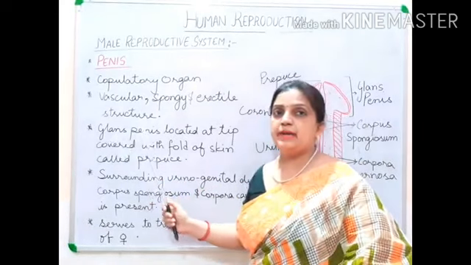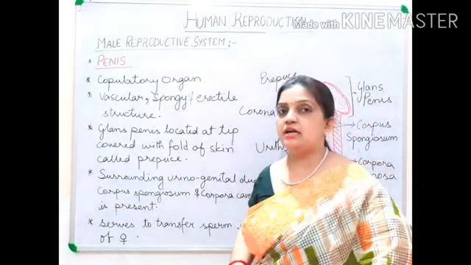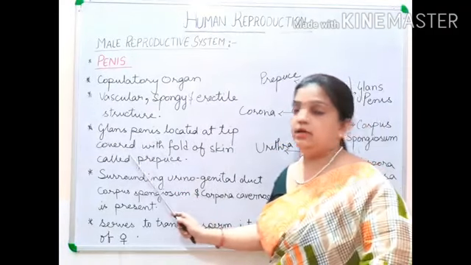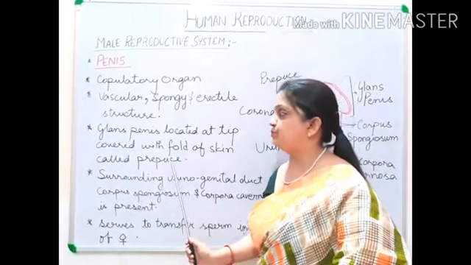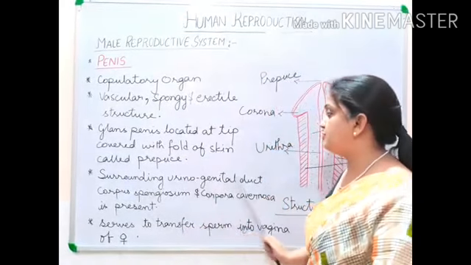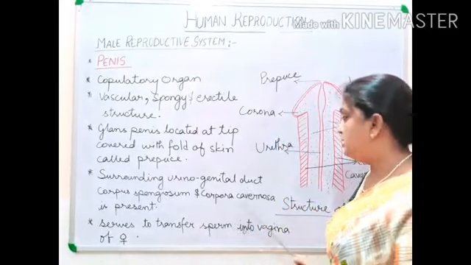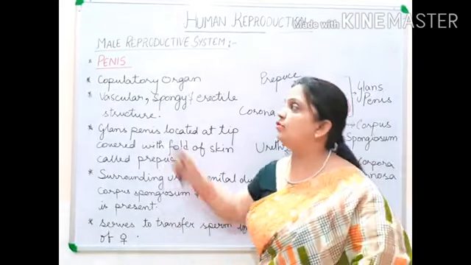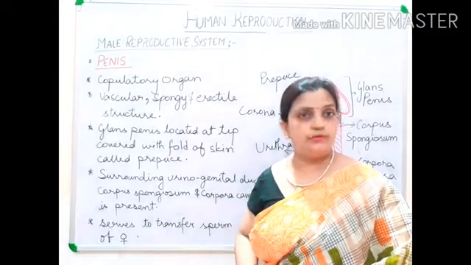Then the glans penis. Just now in the last topic of urethra we discussed that the last part of the penis is glans penis. So this glans penis is located at the tip of the penis, covered with a fold of skin called prepuce. This we will understand with the help of a diagram. Now surrounding the urinogenital duct are corpus spongiosum and corpora cavernosa. These are the two parts present in the penis. So these two points, children, we need to understand with the help of a diagram.